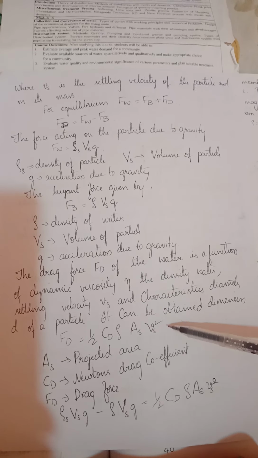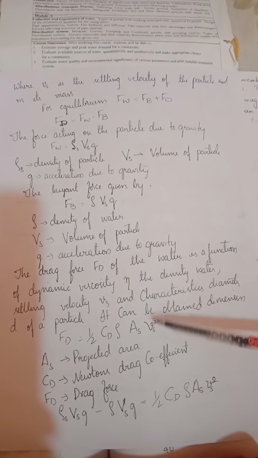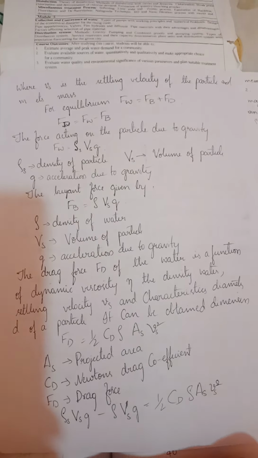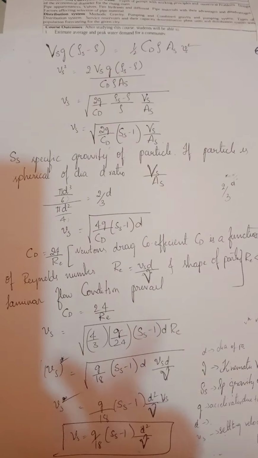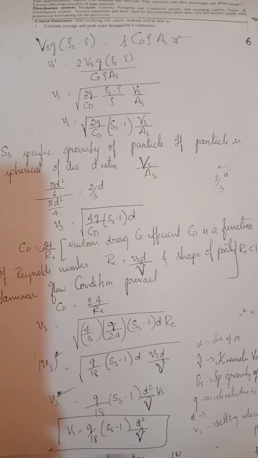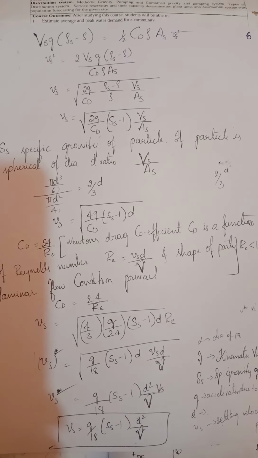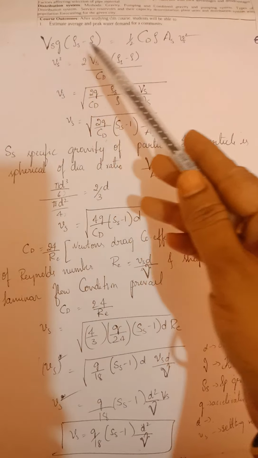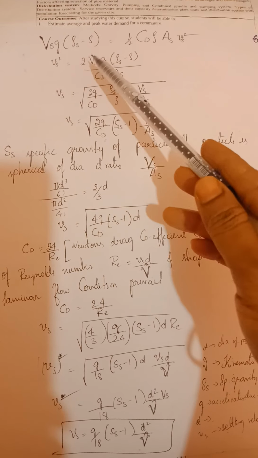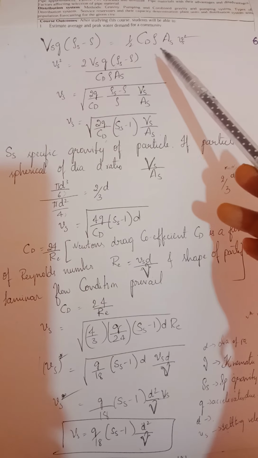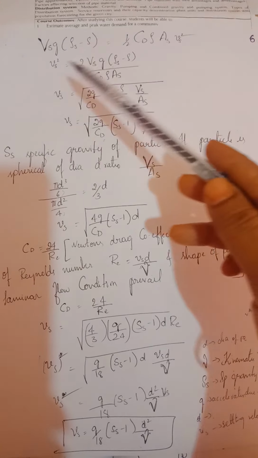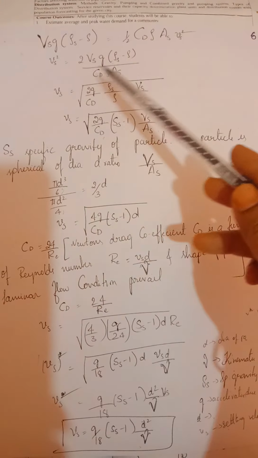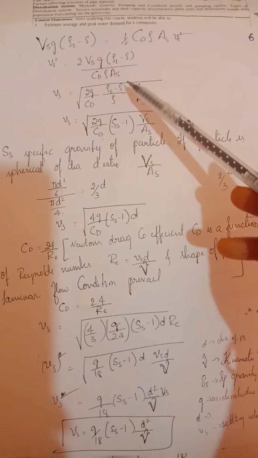If you substitute Fd, Fb and Fw in the above equation, taking Vs into g as common, we get Vs g into rho s minus rho, which is equal to half into Cd rho As Va square, and Va square is equal to 2 Vs g into rho s minus rho divided by Cd into rho into As.